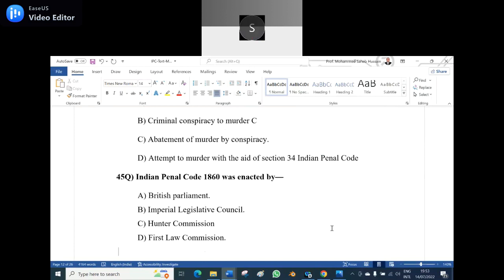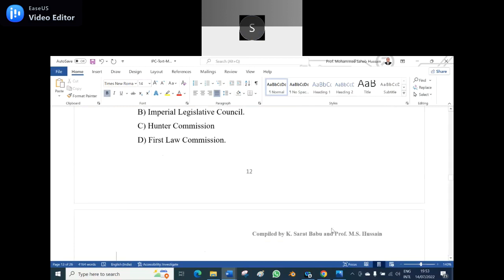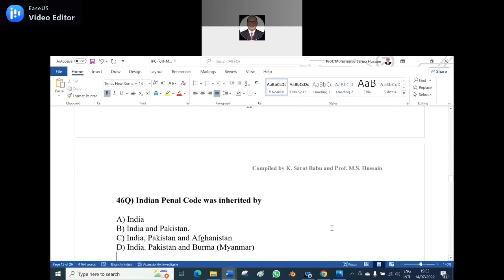B is the correct answer. B, Imperial Legislative. Imperial Legislative Council is the body, and the Indian Penal Code was enacted by that body.